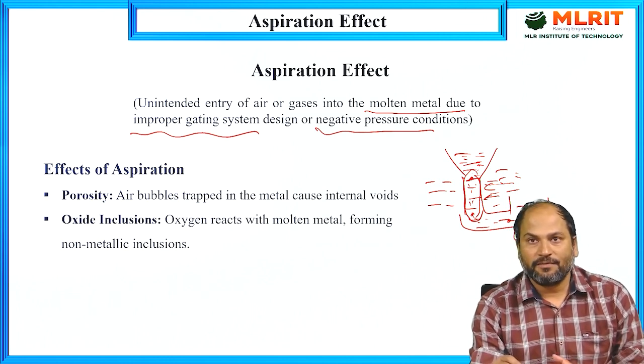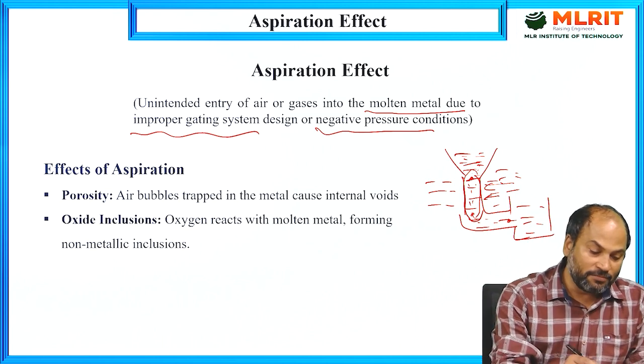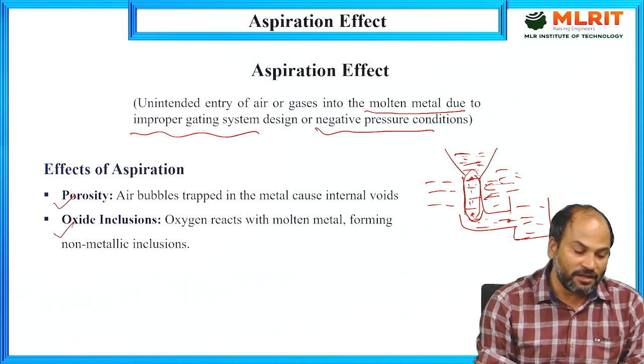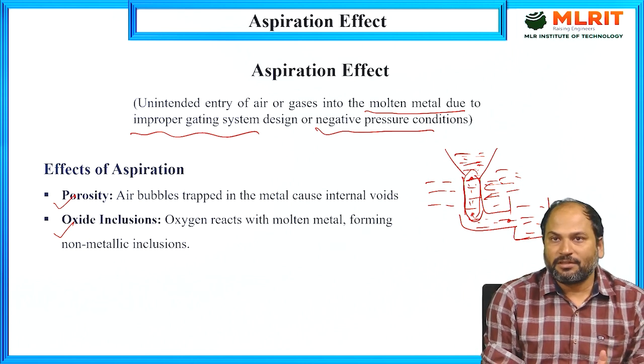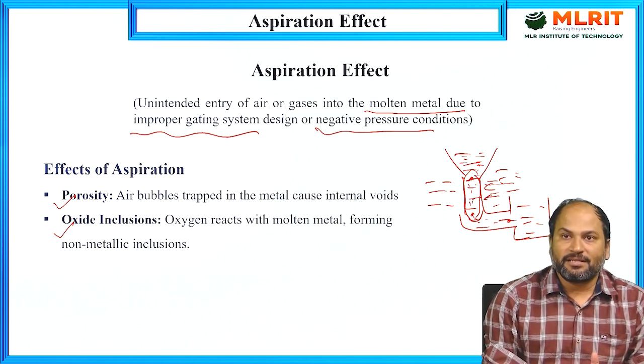Obviously, if you want a defect-free casting, we'll have to avoid this aspiration effect. So what actually happens because of this? These two prominent defects are there if the aspiration effect is present. Porosity is nothing but the entrapment of gases, and here we can see it is nothing but the entrapment. So what will happen?